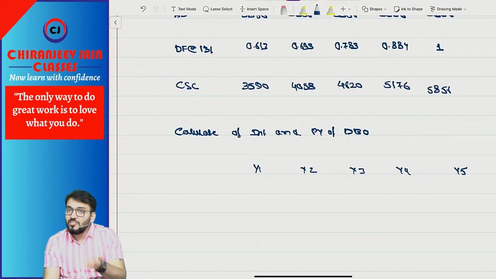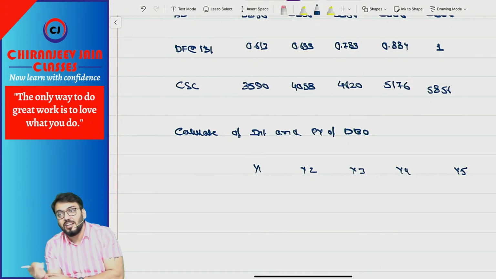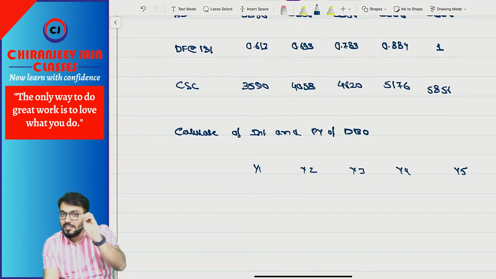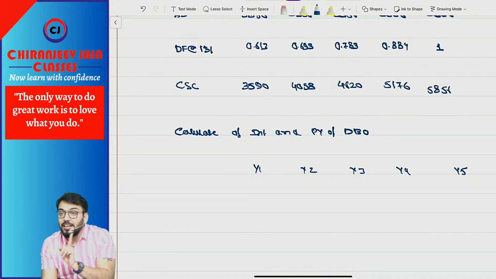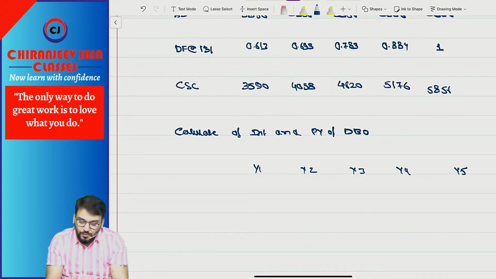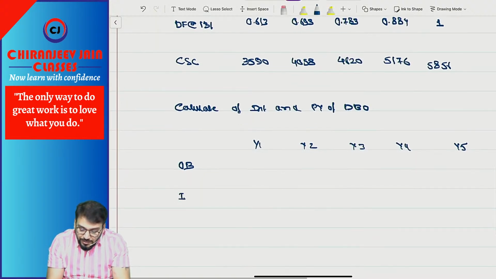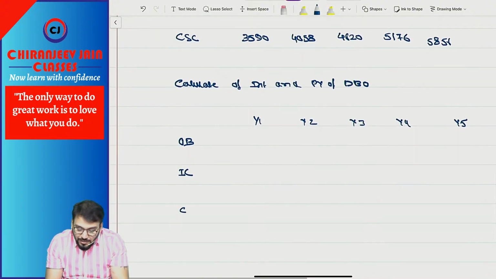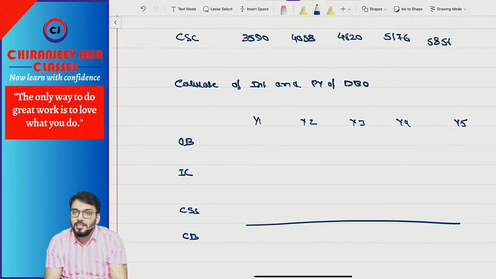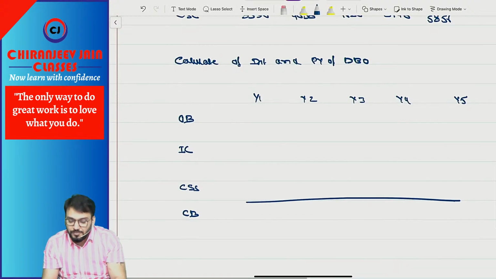But assumptions may change in the second, third, fourth year, so this liability statement may change for those years. So on the assumption that assumptions remain the same, we are preparing one liability statement. First we'll take the opening balance of liability, add interest cost, then add current service cost. This becomes the closing balance of liability. Liability means present value of DBO.